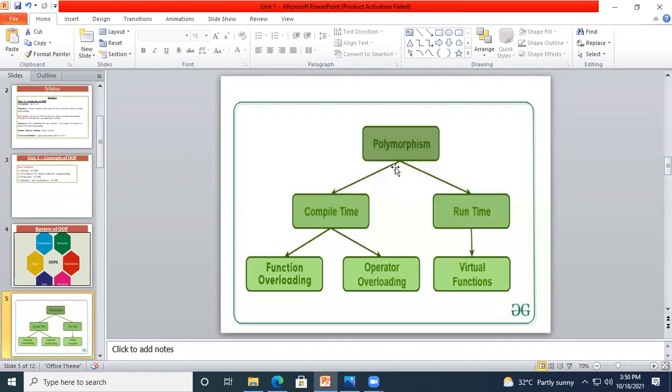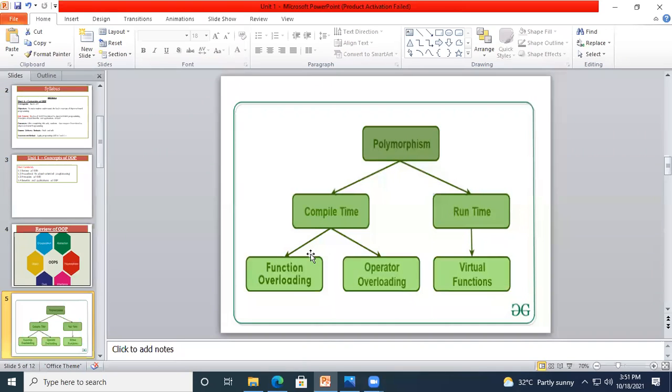For the C++ programming language, polymorphism is divided into two parts: compile time polymorphism and runtime polymorphism.